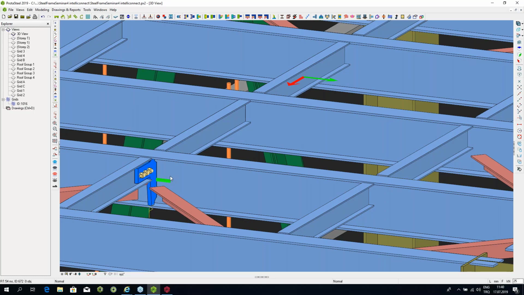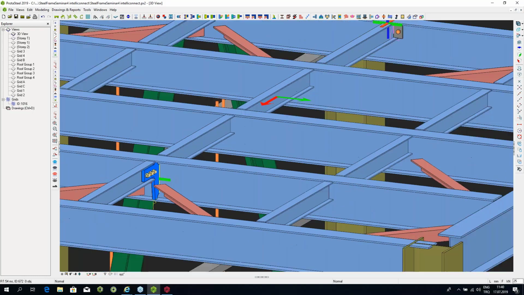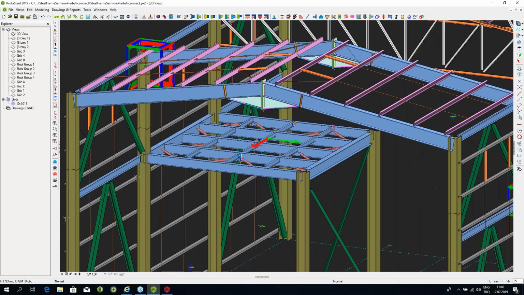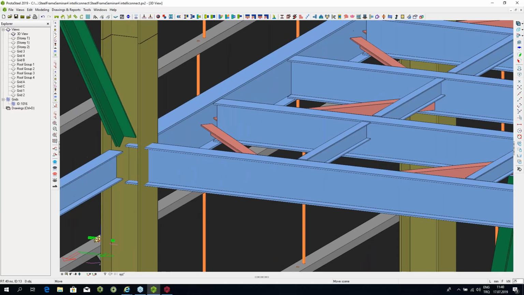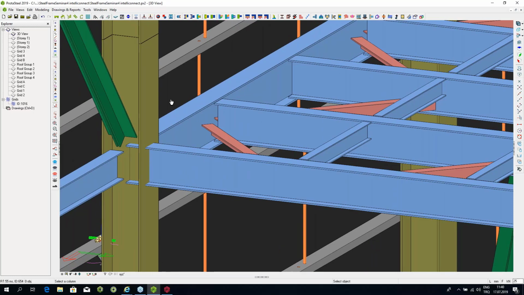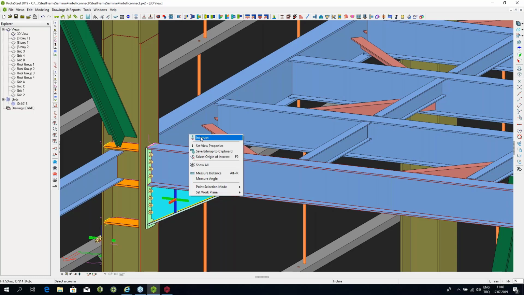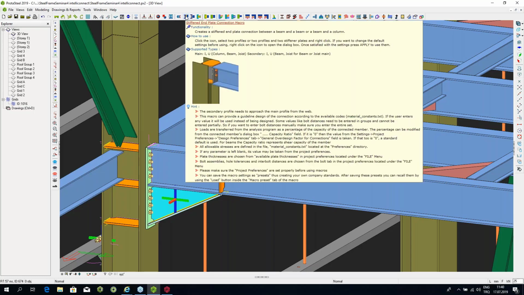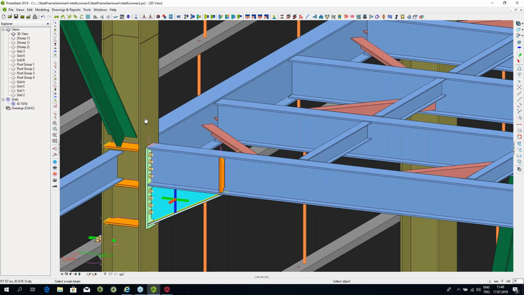Let's go and make a few connections regarding the columns over here. So let's make a connection over here. This is going to be interesting. So let's make a haunch connection over here. We have a haunch connection, and now this haunch connection creates some stiffeners at the back, which are creating a problem for this incoming beam from the other side. So I'm going to create a stiffened end plate connection from the other side. I'm going to say there's a connection between the column and this beam, but this connection needs to take into consideration these existing stiffeners over here.